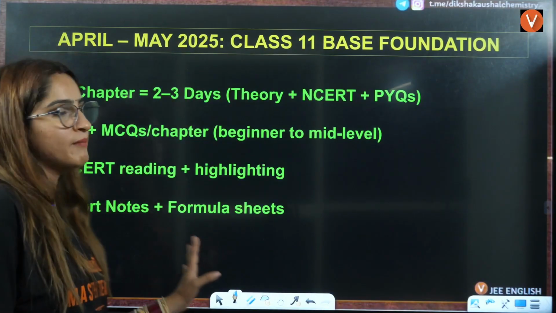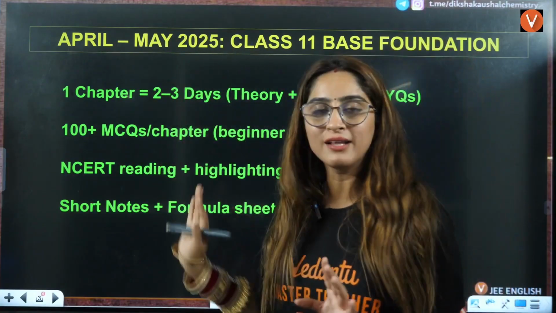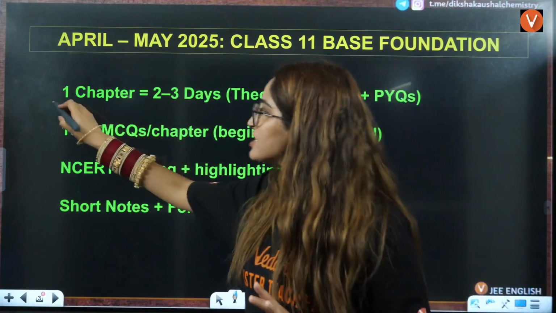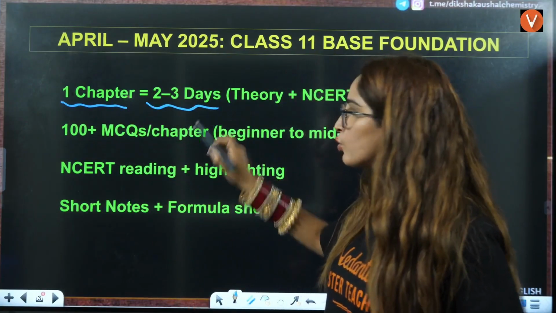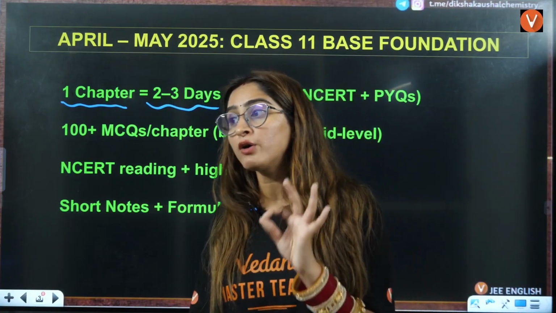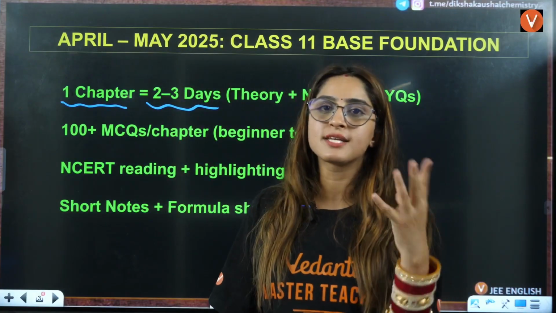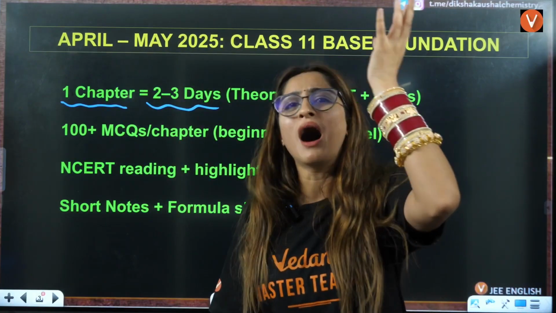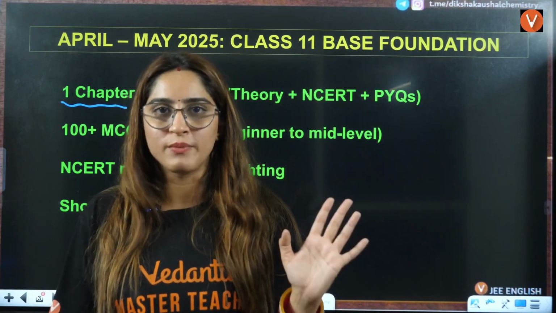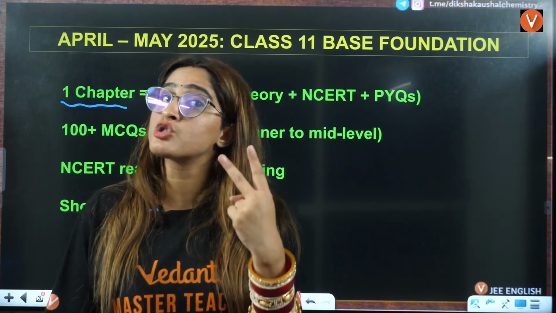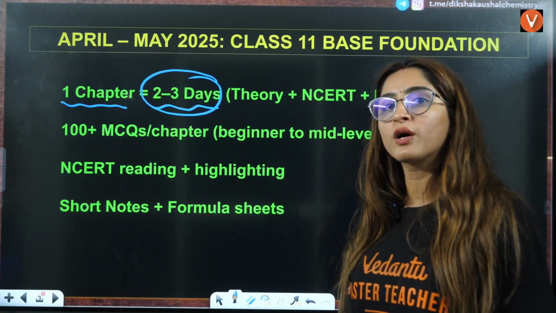Now, ma'am, till May, we have completed this. What about June? One thing is, here what you have to do is, how are you going to clear one chapter? So one chapter will take you 2-3 days, right? Everything about chemistry I am telling you. Every single day, let's say I am giving 4 hours, or let's say 2 hours. You are like, ma'am, I don't have enough time. I'm giving 2 hours to my 11th class chemistry. Even if you're giving just 2 hours, even then you can complete one chapter in 2-3 days. Let's say you're completing it in 3 days.